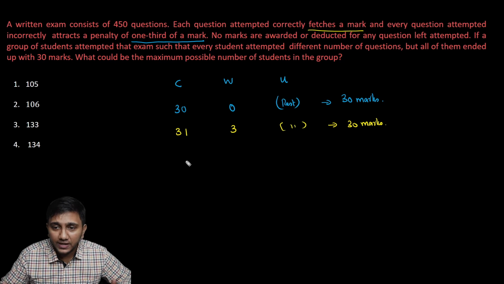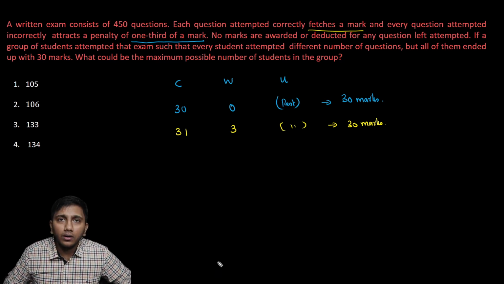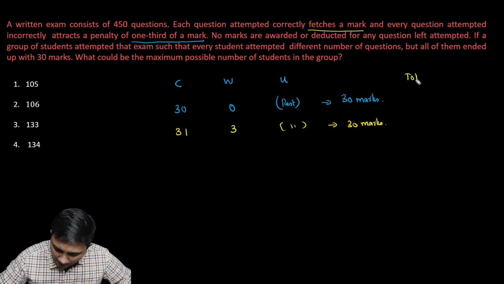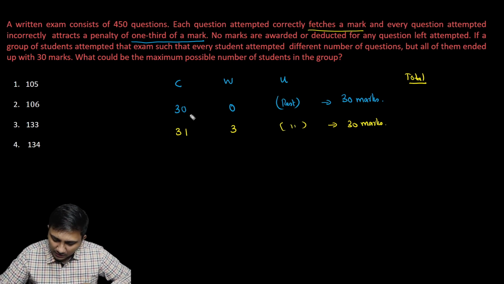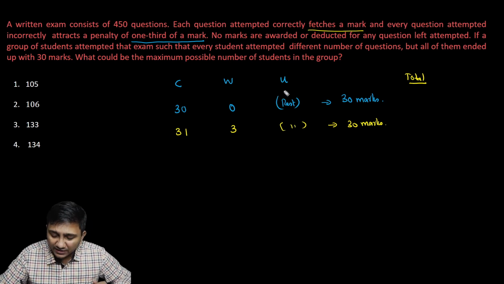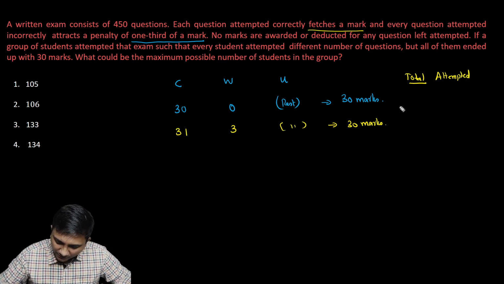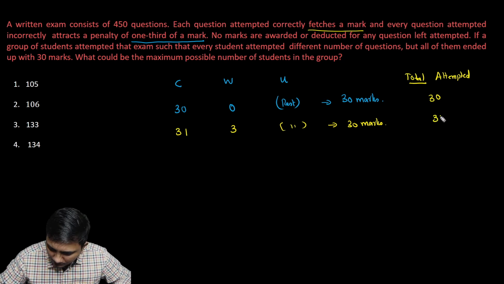Now I'll have to see how many such combinations I can go for, right? If I see the total number of questions attempted, leaving the unattempted ones, in the first case it is 30, in the second case it is 34.